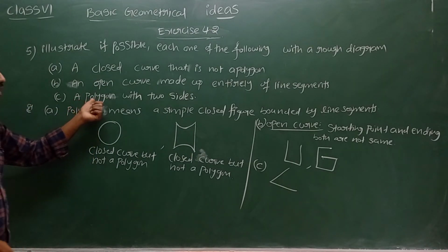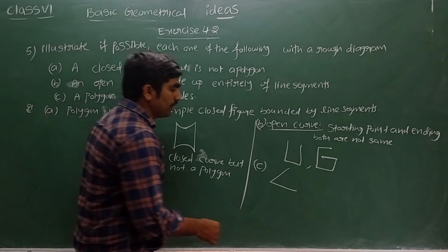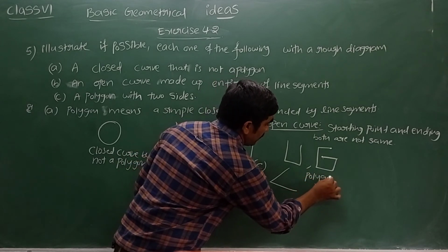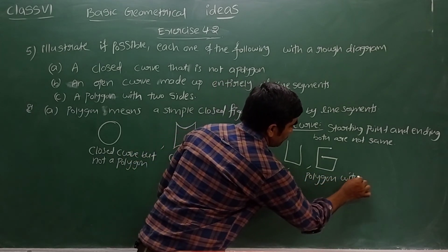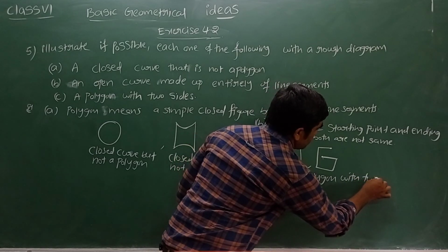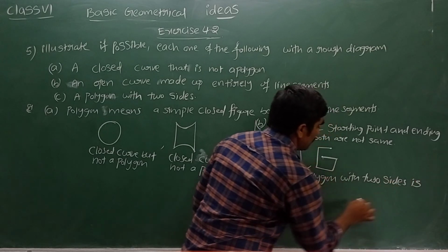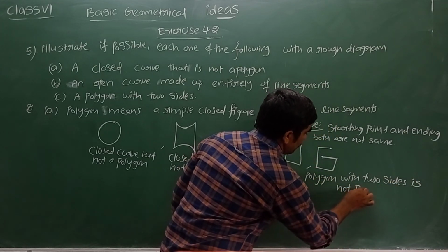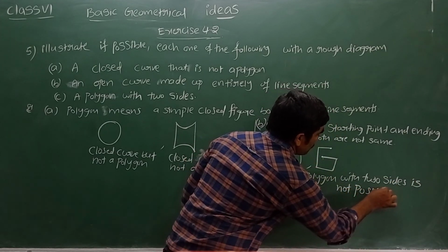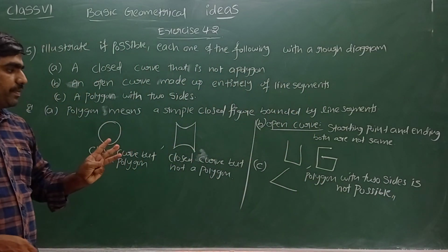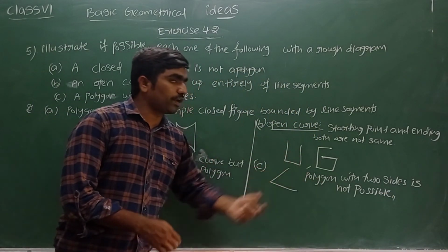But they are asking for a polygon with two sides. What can we write here? We can write that a polygon with two sides is not possible. So minimum how many do we need? Minimum we need three line segments to draw a polygon.